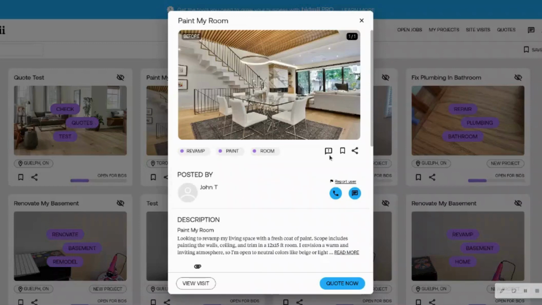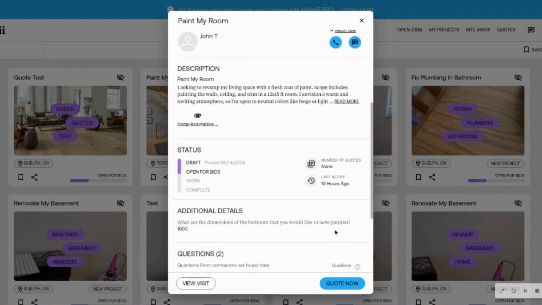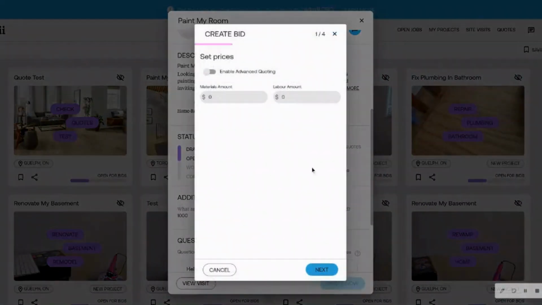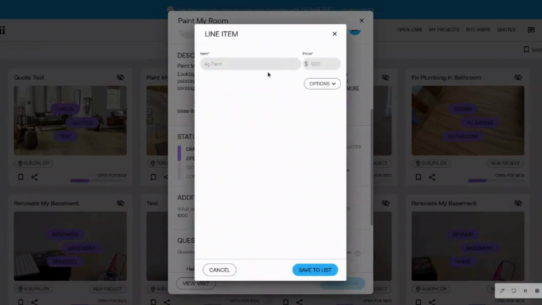Stage-based quoting is highly recommended for any medium, large, or extra-large projects. To provide a stage-based quote, click on Quote Now and enable advanced quoting. Enter your stages as line items. Line items can be stages like demolition, material drop-off, framing, etc.